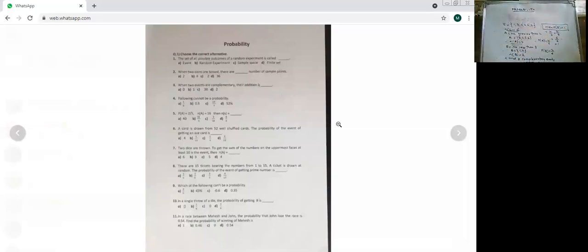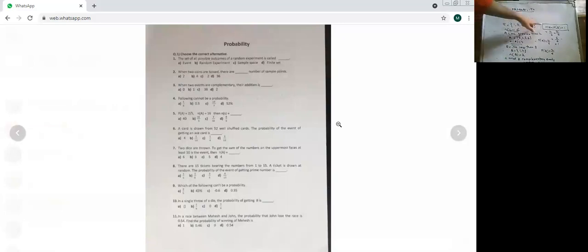You may note down: when two events are complementary, P of A plus P of B is equal to 1. Please note this down. When A and B are complementary events, P of A plus P of B is 1. I showed you with the proof, with the example, how it is 1. Naturally, because they together form the sample space, and sample space upon sample space is 1.